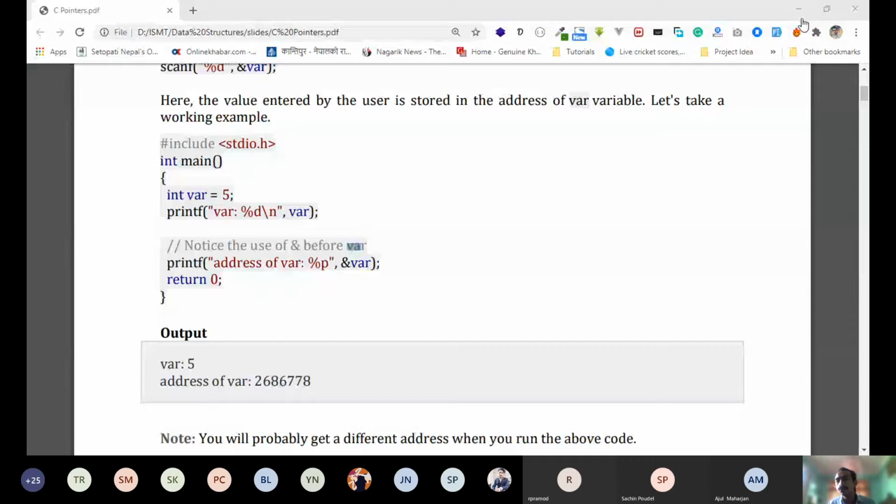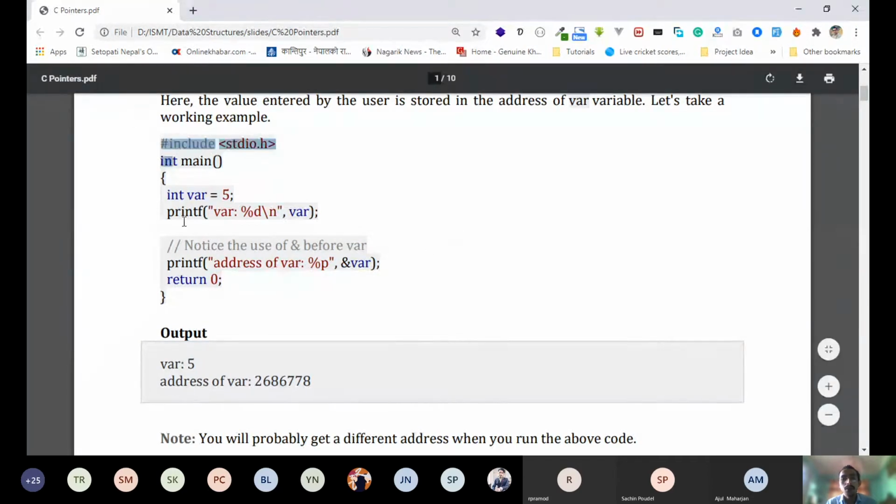For those who have just joined, what we are learning is C pointers, and this is a very important topic for the things that you are going to learn in data structures. You must know about pointers before you dive into data structures. You never understand what a linked list is until you understand pointers. So be very careful on this and do what I am showing you and what I told you to do.